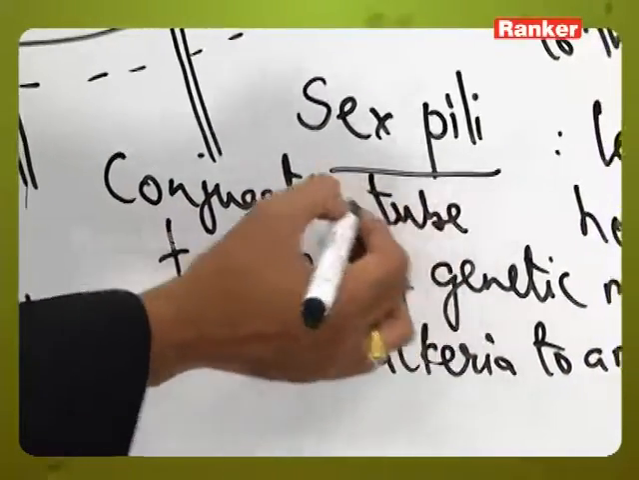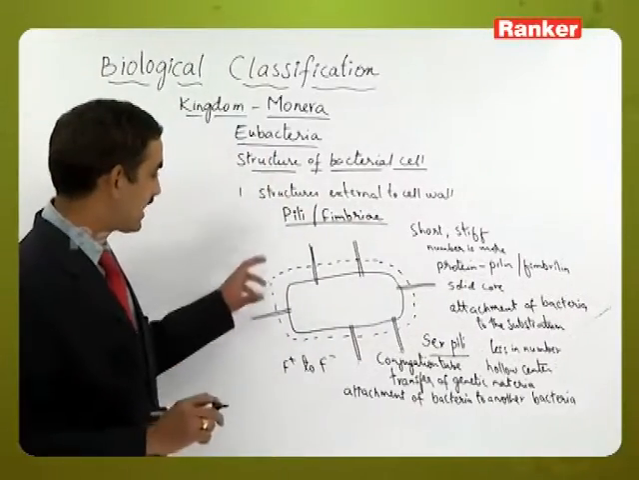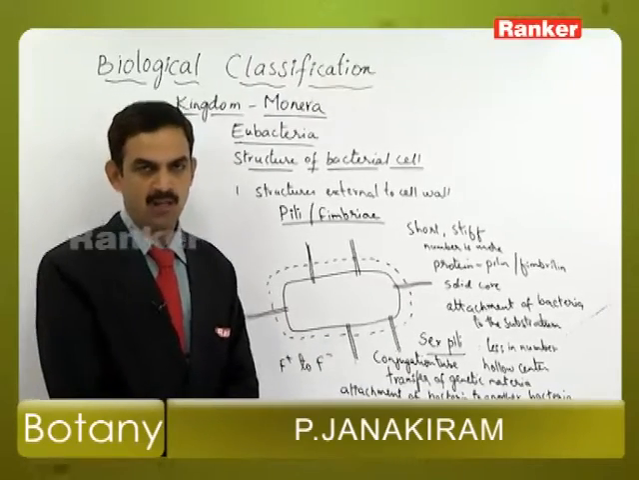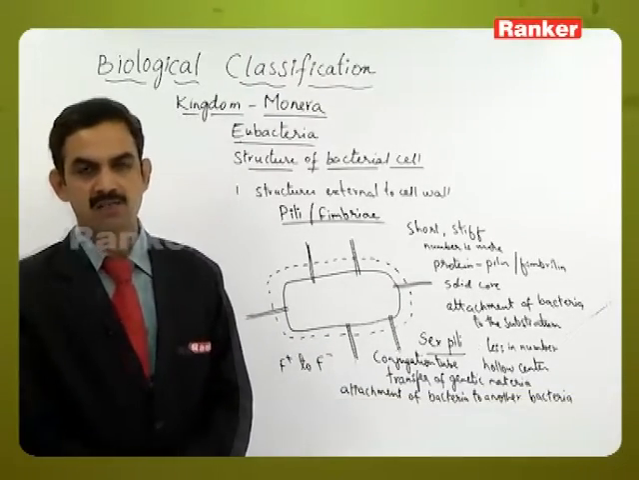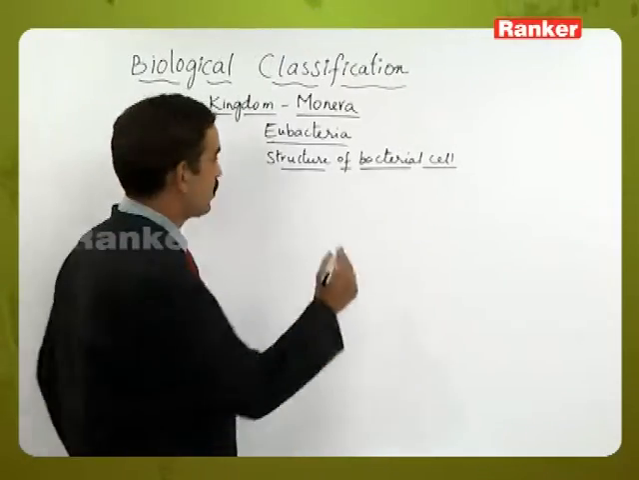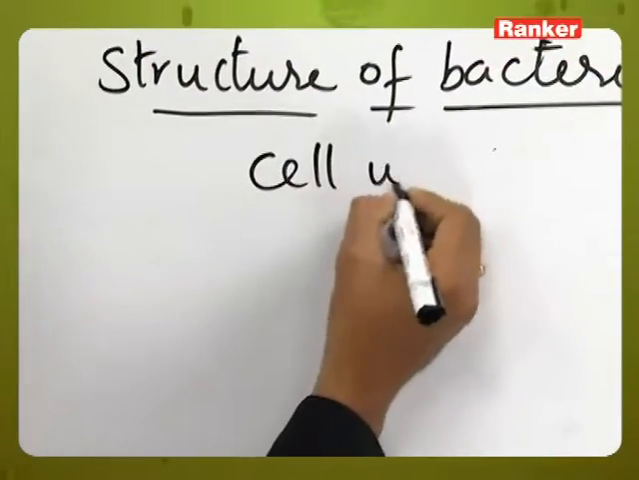During the process of conjugation. So these are the characters which can be seen in the structures external to the cell wall: glycocalyx, flagella, pili and the sex pili. In the structure, the next one is the cell wall.